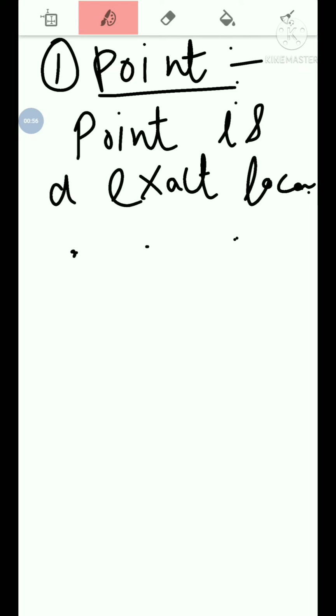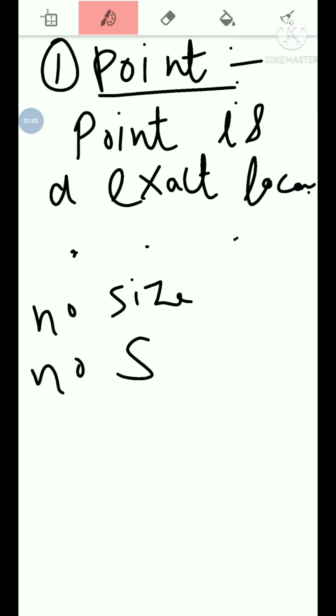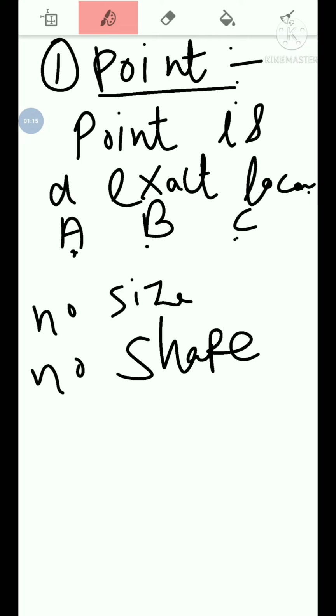The point has no size, no shape, and we denote it by a capital letter like A, B, C. So a point is the exact location, has no size, no shape, and we denote it by capital letters.